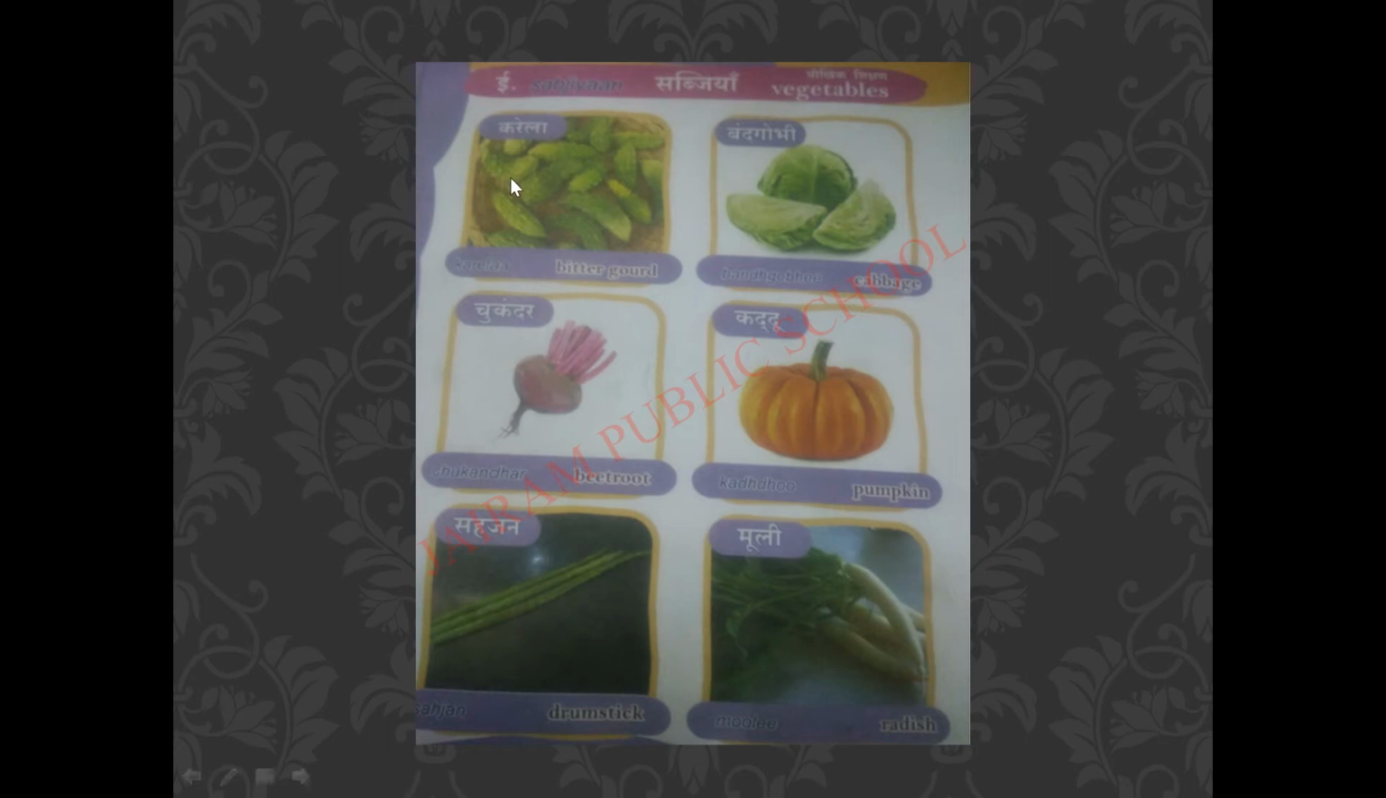Karela, bitter gourd. Band gobi, cabbage. Chukandar, beetroot. Kaddu, pumpkin. Sahajan, drumstick. Mooli, radish. Got it, children?